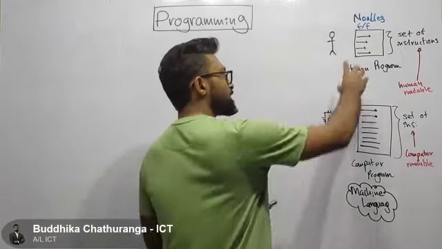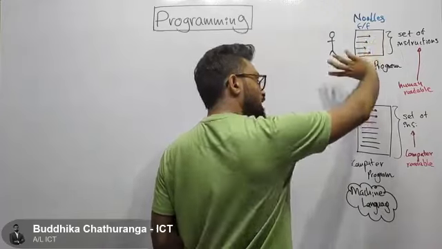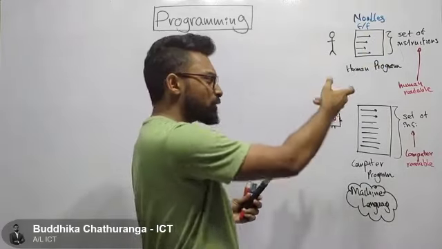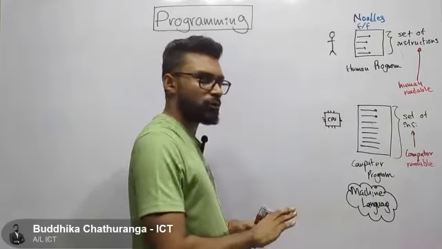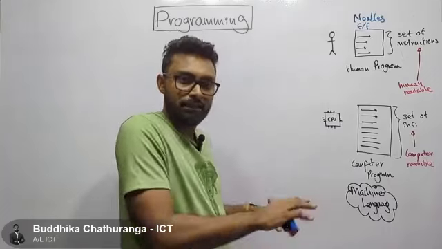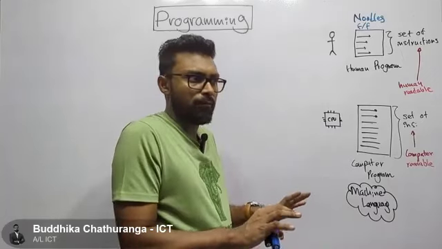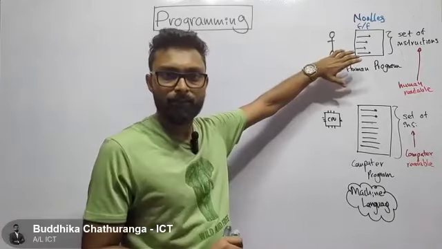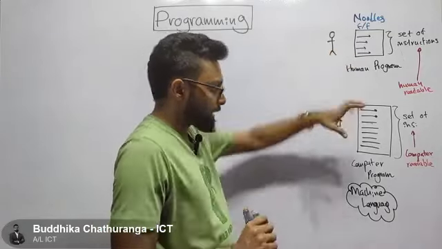What are the languages that humans understand? Those are human languages, or we call them natural languages. When it comes to natural languages, there are many examples: Sinhala, English, Tamil, Japanese, and so on. Human languages are there, and there are many examples.